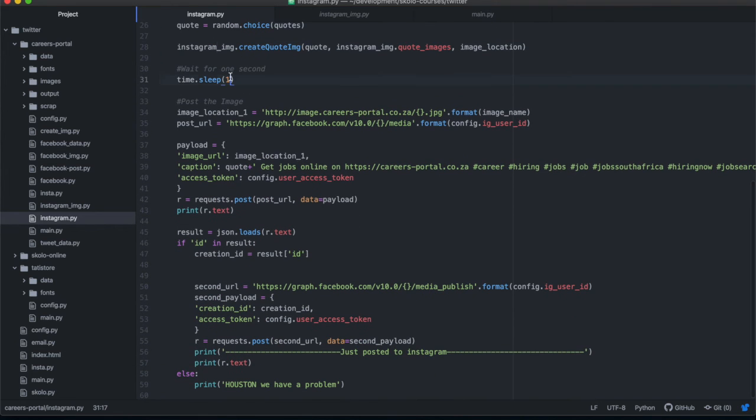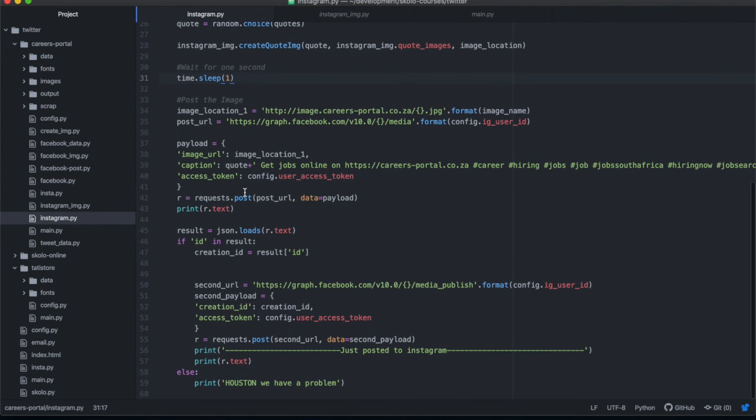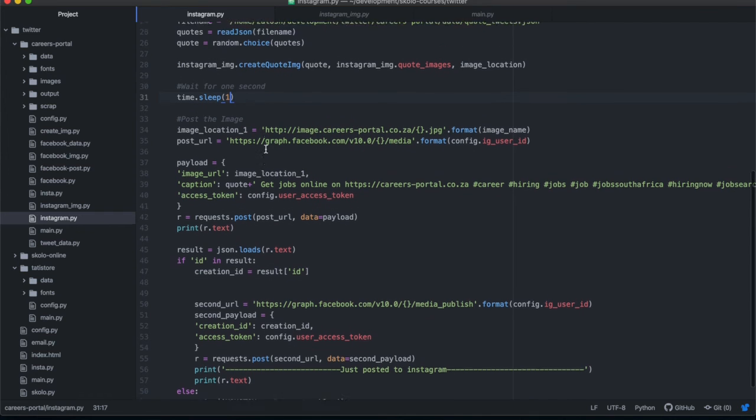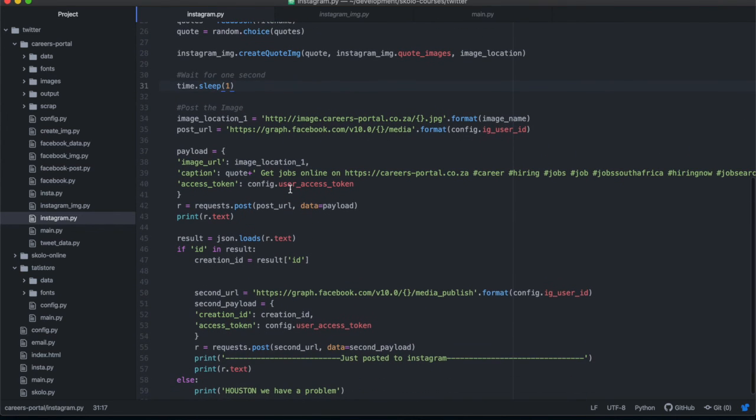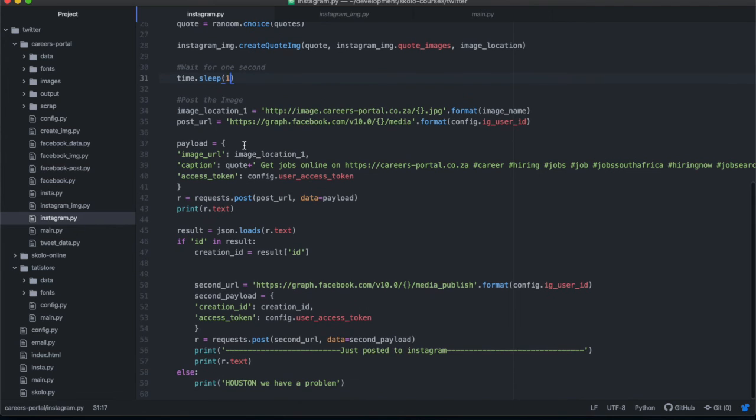Then I've put just a second of sleep time in there. I don't think it's necessary, but I like to have space between my code in case this takes a little bit longer to run. Then once you've done that, you're going to go into the second part of the function, where we're now actually posting the image to Instagram.